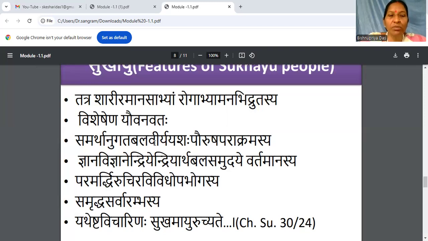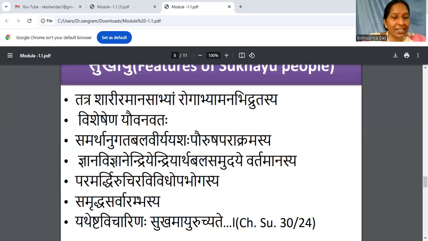Samartha Anugata Bala Virya Yasaha Paurusa Parakramasya. How much that person is fit for all such Bala, Virya, Yasa, Paurusa, Parakrama. Body strength, mental strength, bearing capacity, enthusiasm, reputation, the working history, these all reflect a person's own Sukhayu.